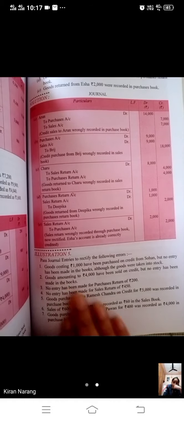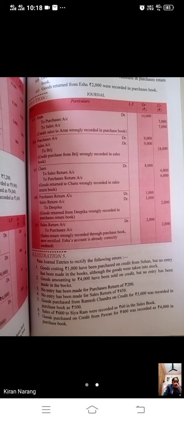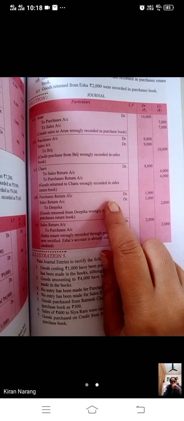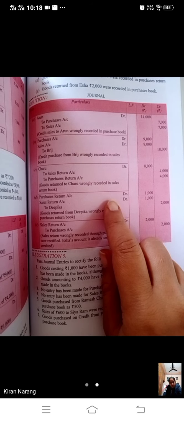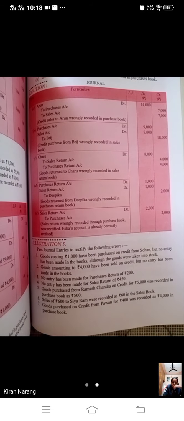So these are your 4 types of errors. If you have not recorded at all, pass a simple journal entry. If you have recorded less amount, then pass the same journal entry with the difference amount. If you have recorded more amount, then you will just reverse the entry. And if errors are such that in place of the sale book, you have recorded in the purchase book, this kind of entry will be rectified like this. So this question is a mixture of all these 4 questions. The fifth illustration is a mixture of all 4 questions.